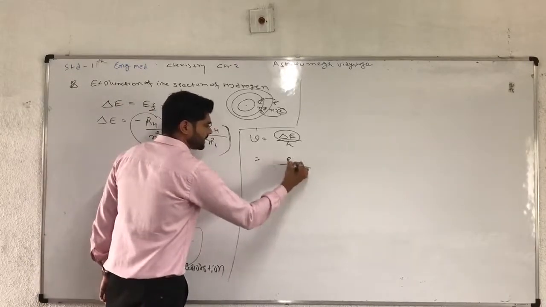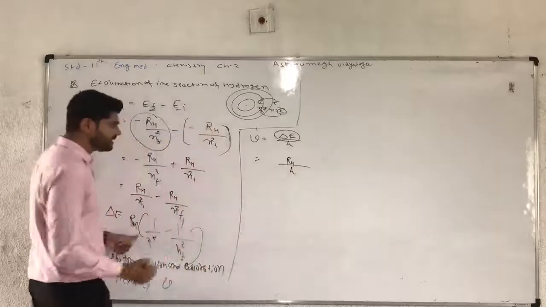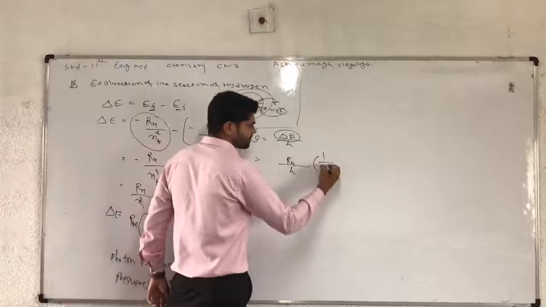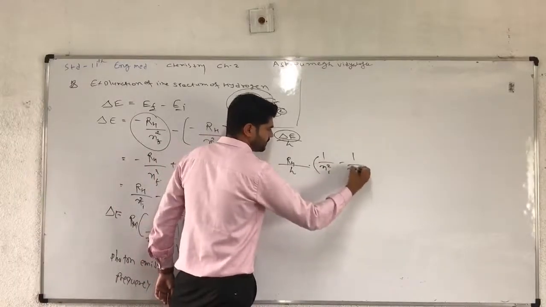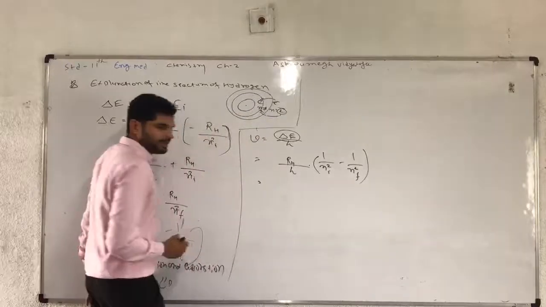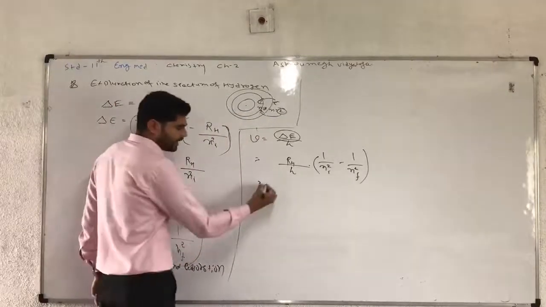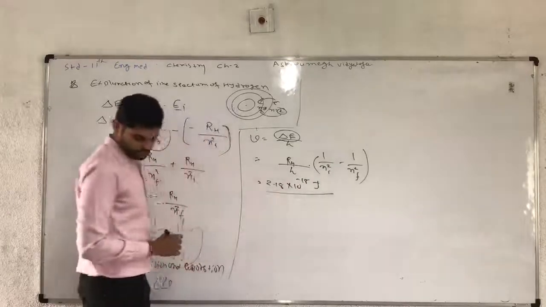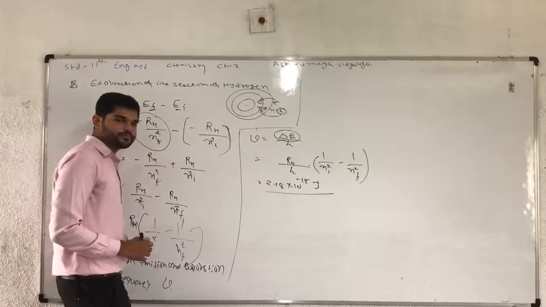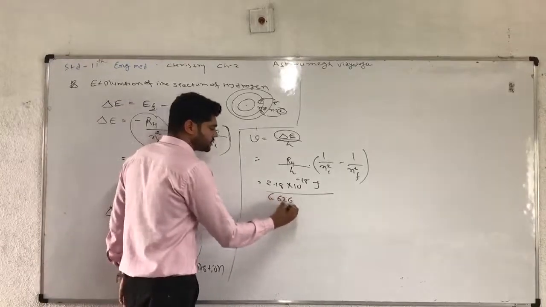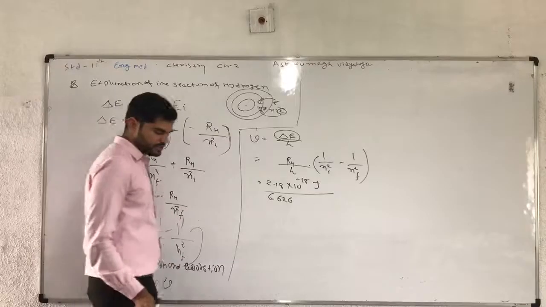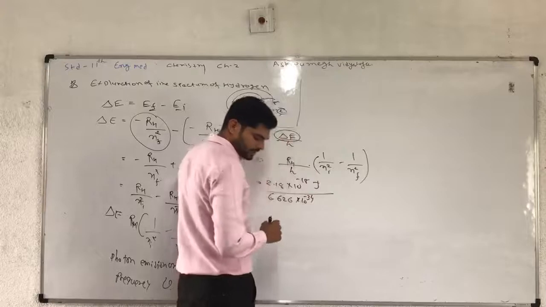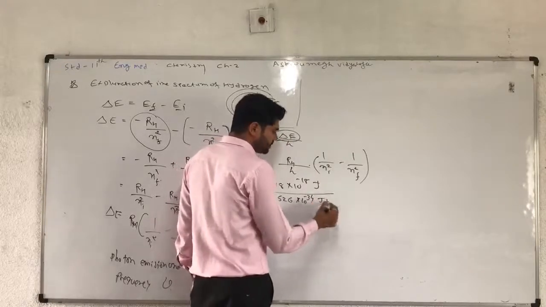So RH divided by H, and the remaining term in multiplication is 1 upon Ni square minus 1 upon Nf square. RH means the Rydberg constant, whose value is 2.18 into 10 raised to minus 18 joule. Now H is Planck's constant, 6.626 into 10 raised to minus 34 joule second.